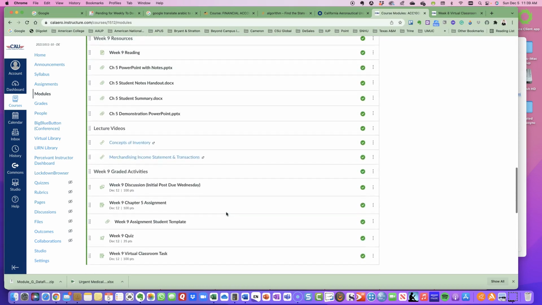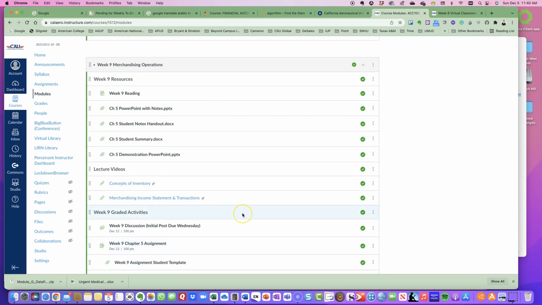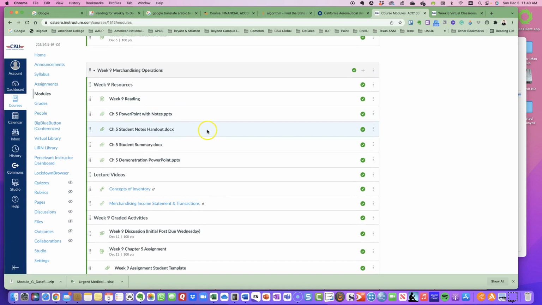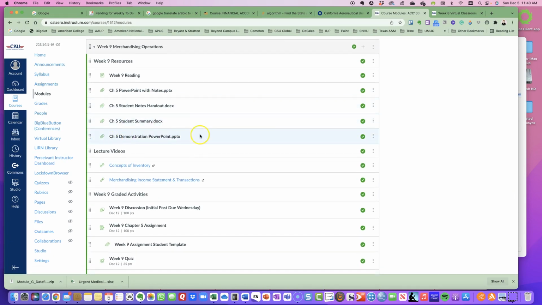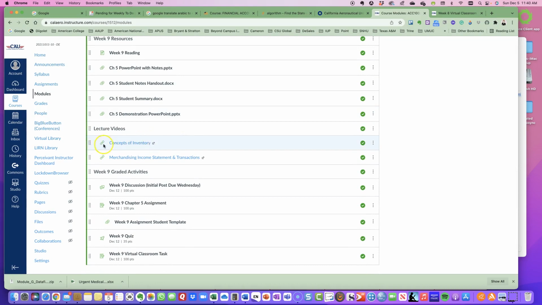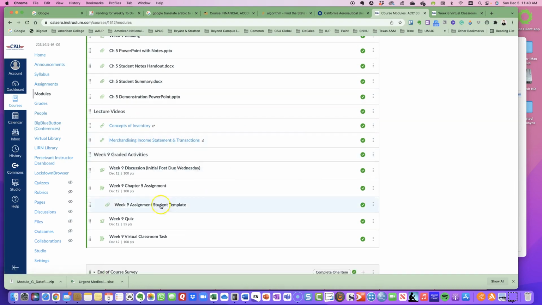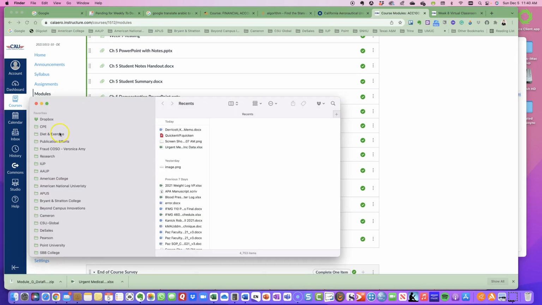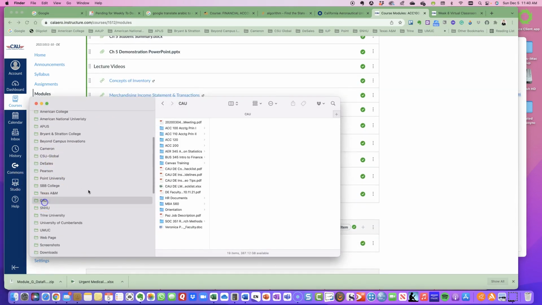And for both week 9 and 10, we are actually looking at merchandising, and we are looking at our chapter 5. And as always, I have here your PowerPoint with notes and your student notes handout, a summary, and your demonstration PowerPoint. And then we have two videos here, concepts of inventory and merchandising, income statement and transactions, to hopefully help you. And all I would say for your assignment, make sure you look at the demonstration PowerPoint. And so here we have the assignment template. So let me open up some files here and then we can get started, hopefully.